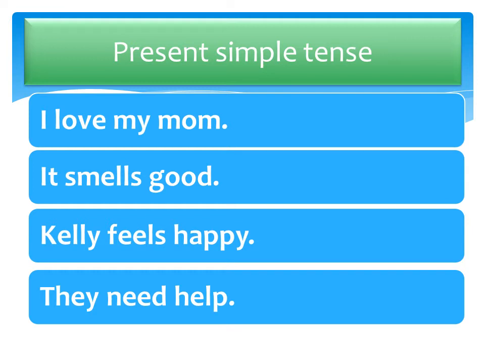They are also called stative verbs. These are connected with thoughts, opinions, feelings, emotions, and our five senses. Let's look at these examples. I love my mom. The verb here is love. That's an emotion, so I use the present simple tense. It smells good. Smells is one of the five senses, so I use the present simple tense.